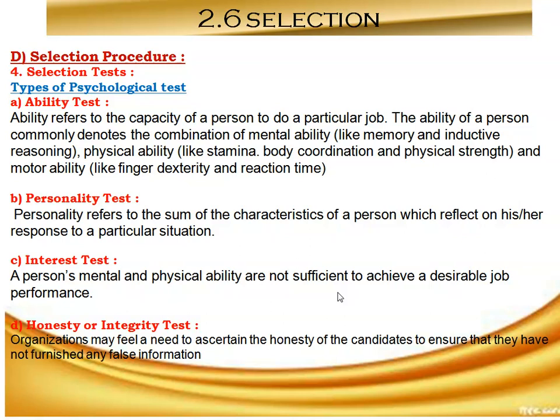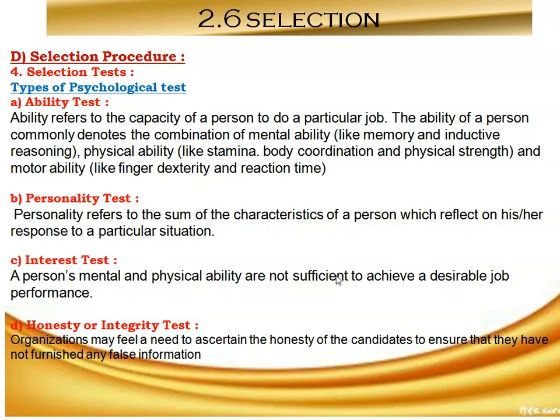Also, there is the projective test in which candidates are asked to project their own interpretation of certain standard stimuli or situations or ambiguous pictures, figures, etc. These personality tests have some disadvantages in the sense that they can be faked by sophisticated candidates, and most candidates give socially acceptable answers.